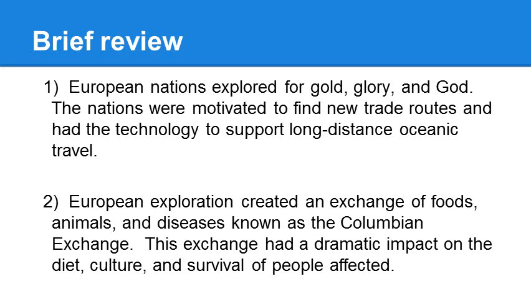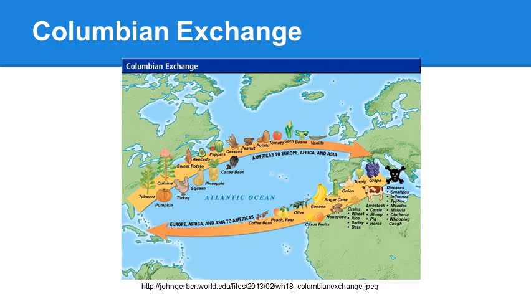European exploration created an exchange of foods, animals, and diseases known as the Columbian Exchange. This exchange had a dramatic impact on the diet, culture, and survival of the people affected. Here you see a diagram of the Columbian Exchange, and you can see the things that came from Africa, Asia, and Europe into the Americas as a result of exploration.